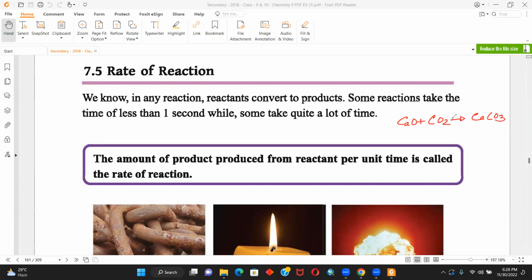There is a one-sided arrow. That means these two will form together to become this compound. However, this calcium carbonate will not decompose into calcium oxide and carbon dioxide. This is the particular implication of a one direction reaction.